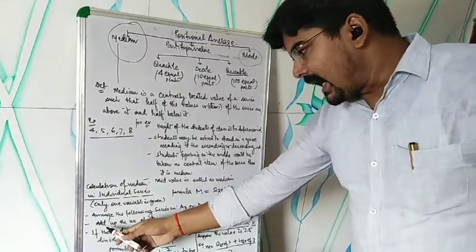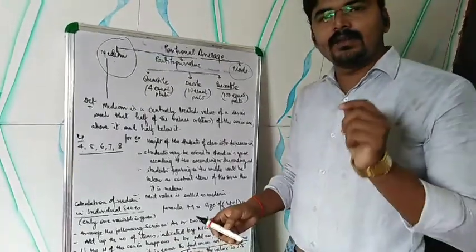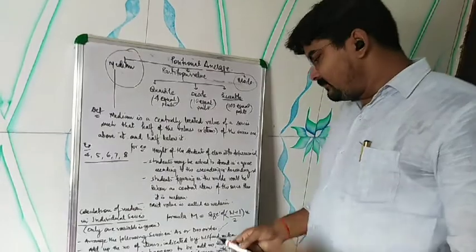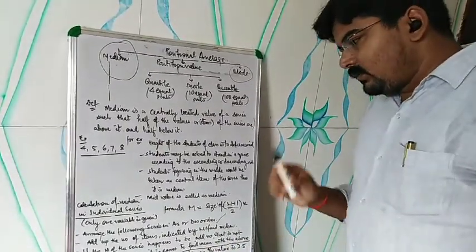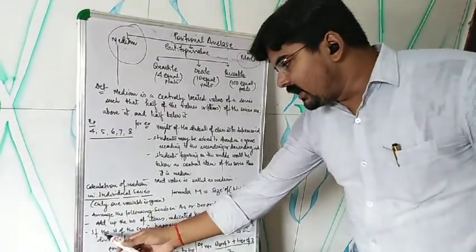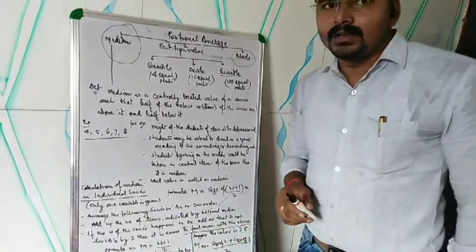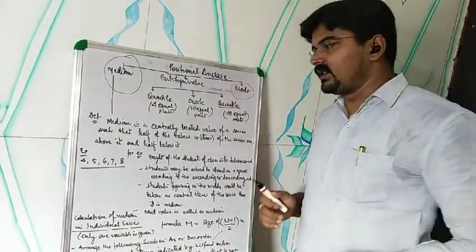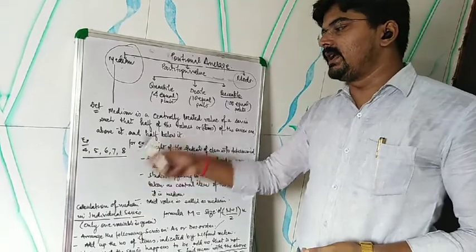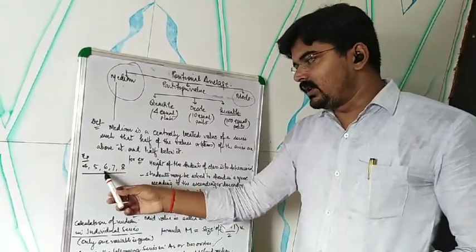Second thing, add up the number of items, indicated by n, and then find the median. One thing I want to remind you: suppose the question is given as 4, 5, 6, 7 and 8. If you count 1, 2, 3, 4 and 5.